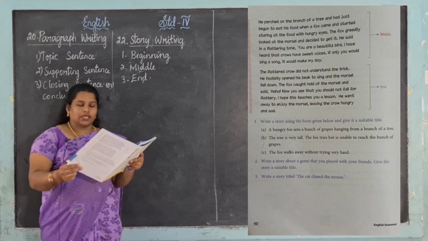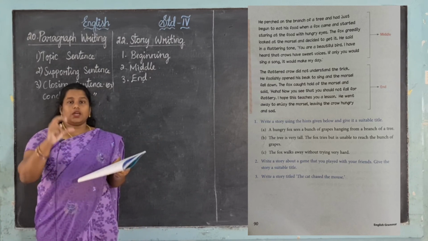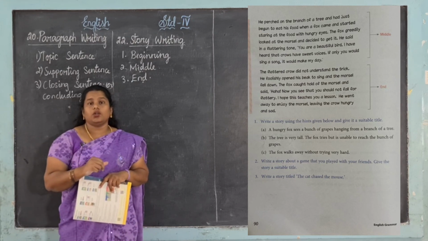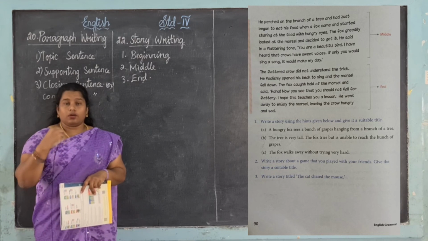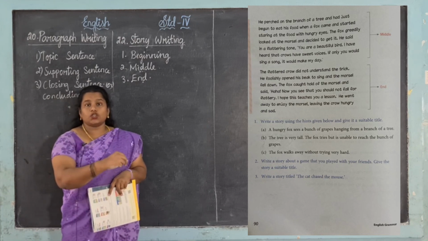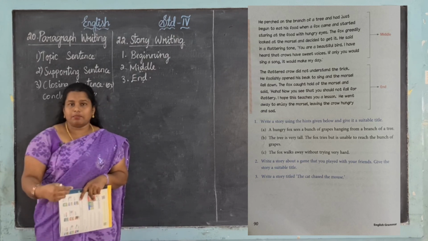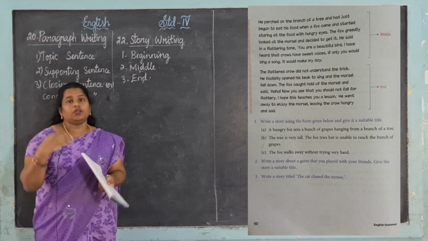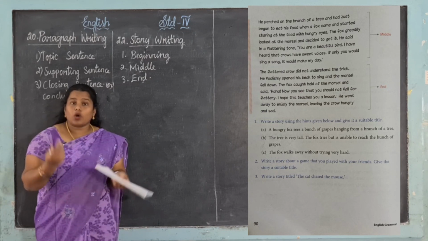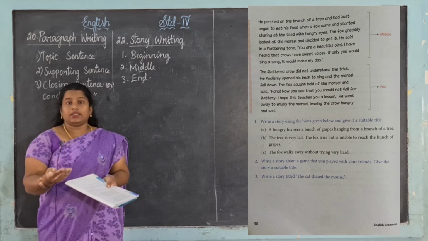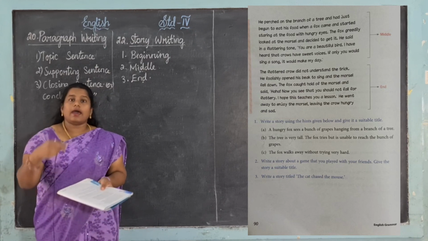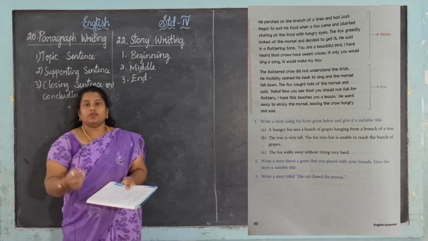Now let me see. Beginning means we are starting the story, right? Middle means what is the problem faced by the crow. It takes the food and sits on the, where? Branch of the tree. But the fox is coming and says something about his voice, and that is the problem. Now what the crow wants to do, it doesn't know, so it is thinking and then saying, okay, I will sing a song.